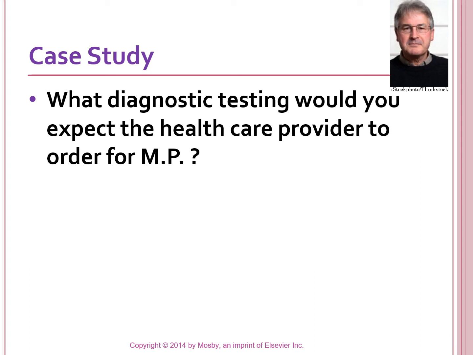I always do a CBC too, because you want to look for anemia. Anemia is one of the main causes, or if you have anemia, there's a real good chance that you will get angina because you're not carrying around enough oxygen. Cardiac enzymes, CK, CKMB, and troponin. I probably want to take a look at those.